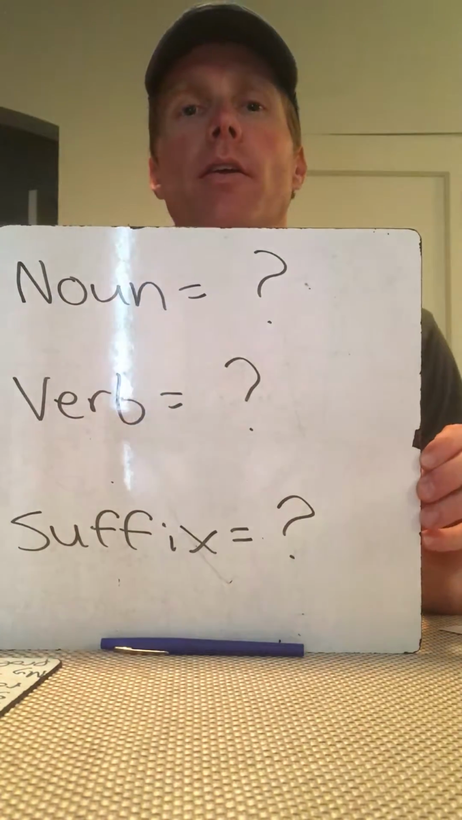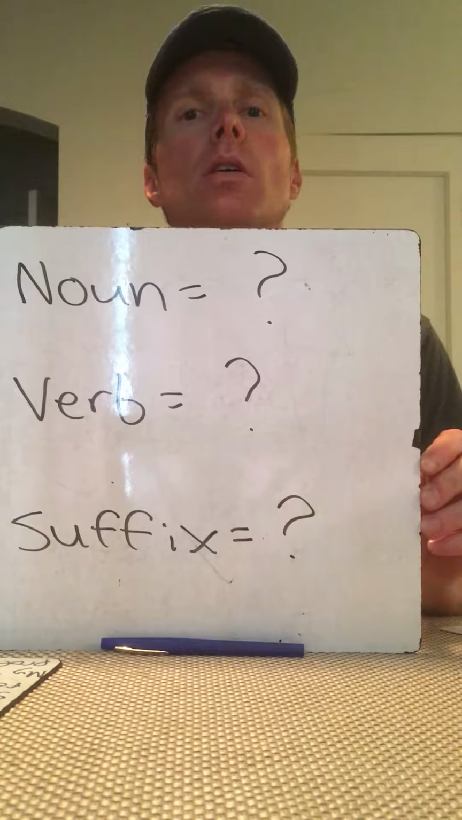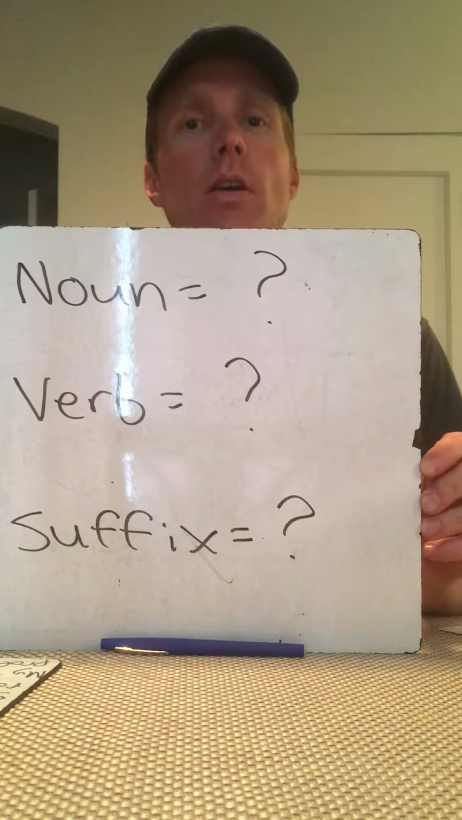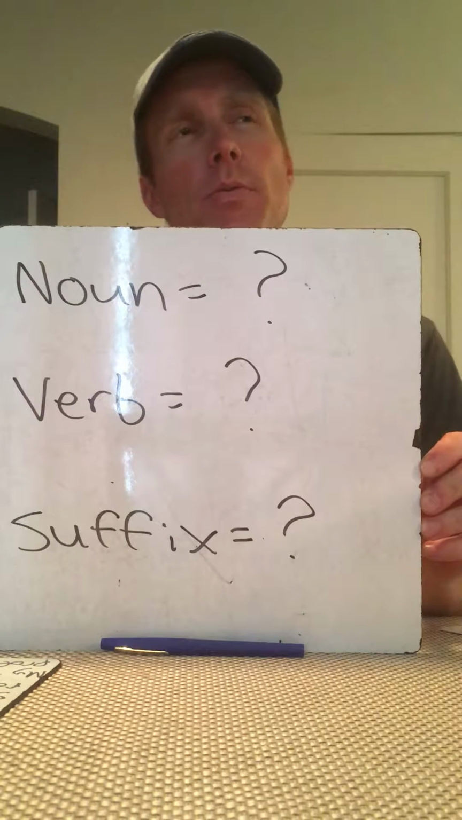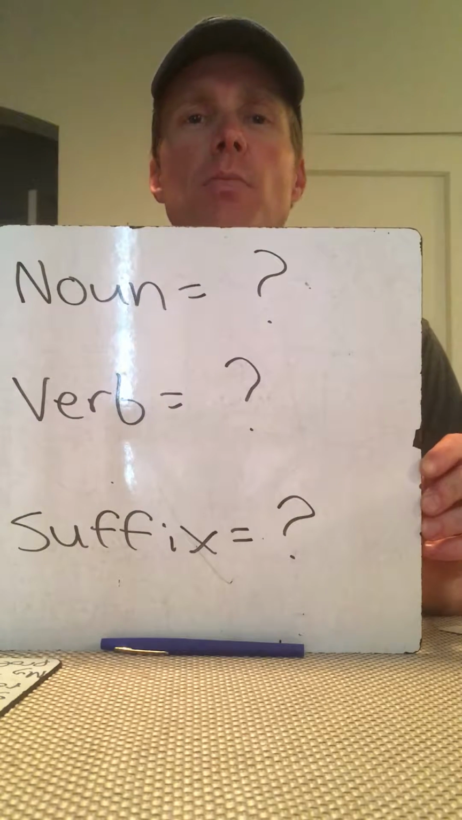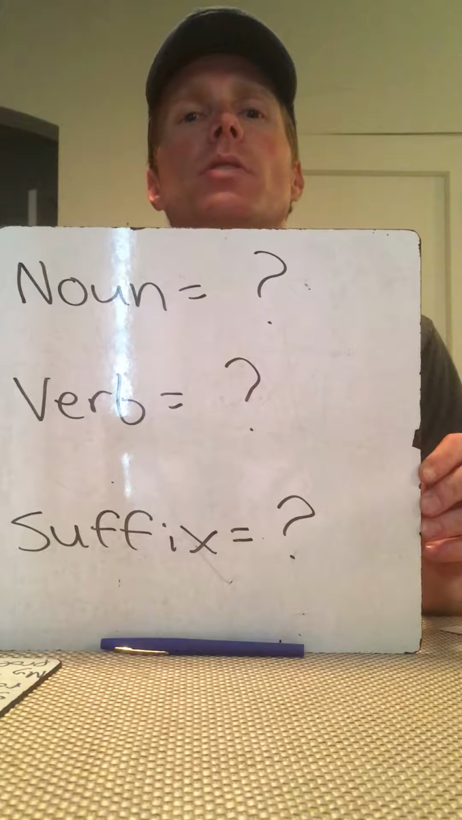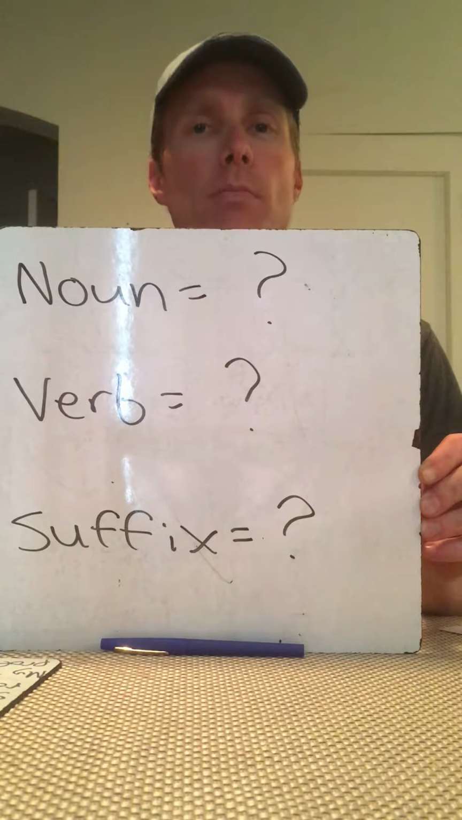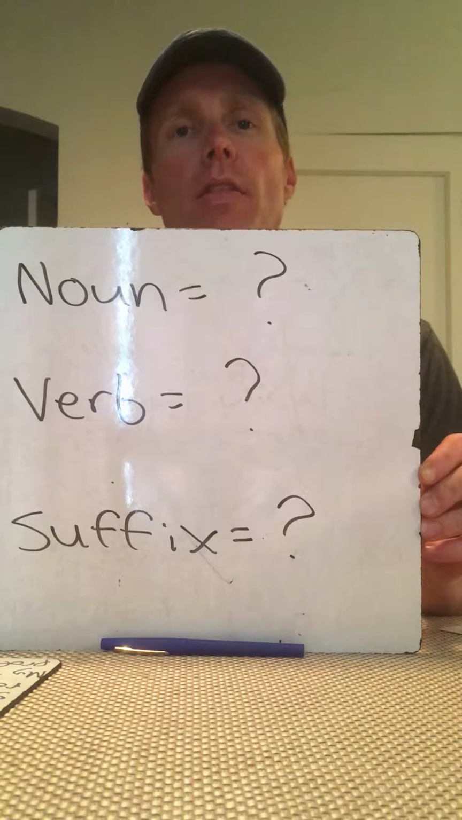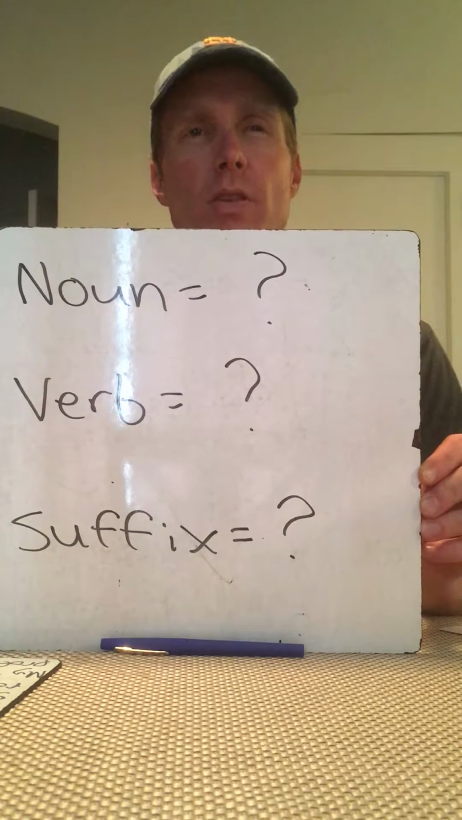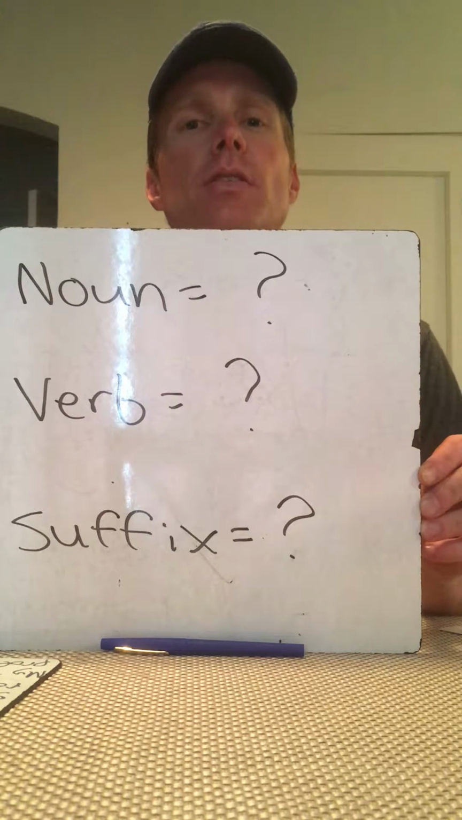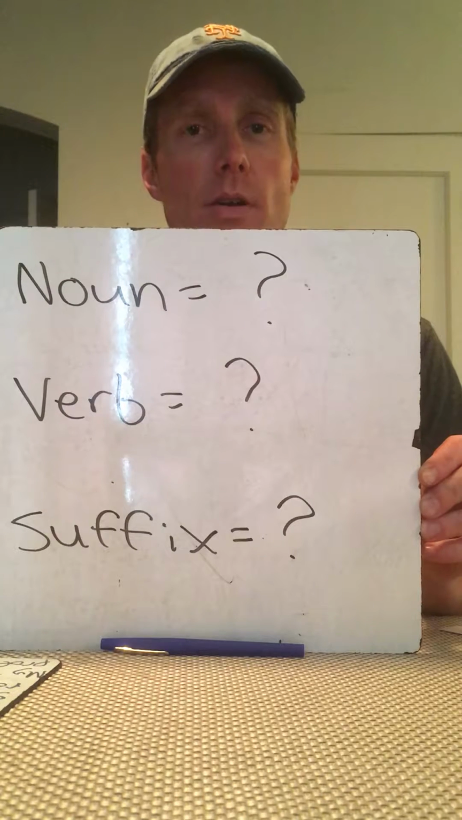Here are the three words right here. The first one is noun, the second one is verb, and the third one is suffix. Now you've probably seen a couple of these before. One of them or two of them might be new to you, but I want you to talk with your partner about the definition, what you think the word noun means. Try to explain that to your partner. And then explain to your partner what a verb is. What does the word verb mean? All right. And then lastly, suffix. Try to explain the word suffix to your partner.